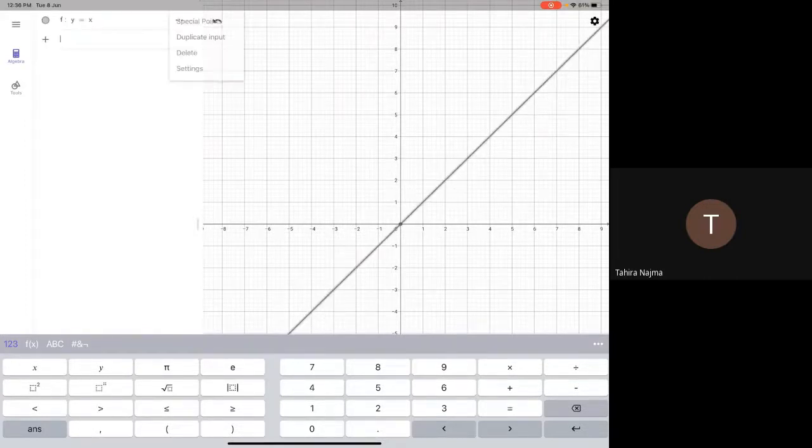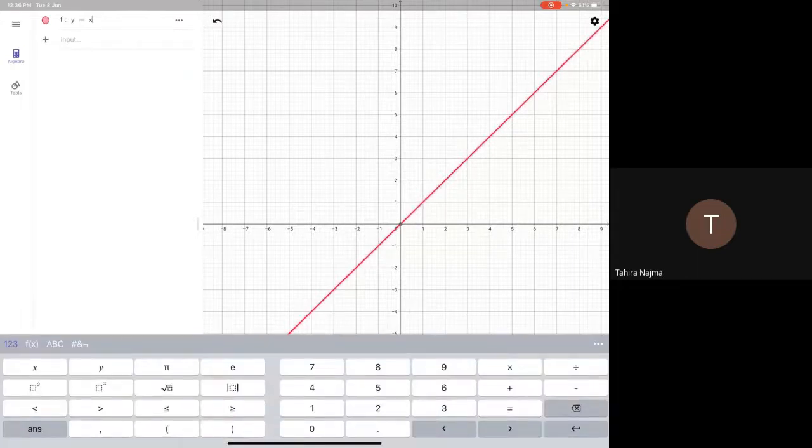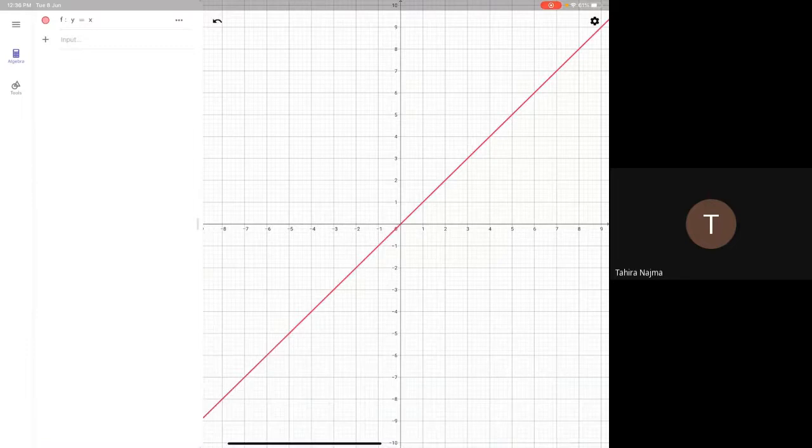Yes, sir. So I'm just changing the color to red. So this is the graph. Basically you can say a lot of things about this graph. You can say that this is a graph of a linear equation. Why? Because it is a straight line. Correct? You can say other things from the knowledge you have gained till now. You can say that the slope of this graph is constant. Why? Because it is a straight line, so the slope is the same everywhere.